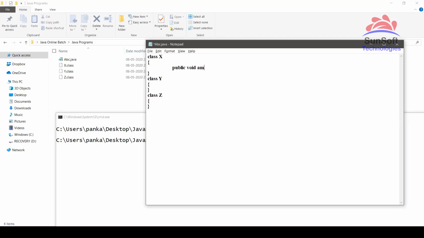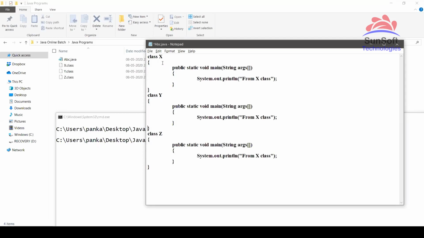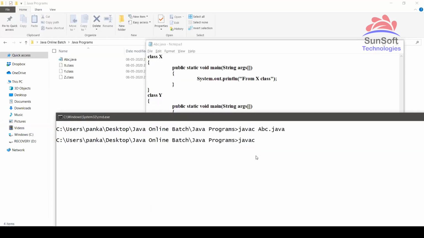Can we have more than one main method in a single program? Another question: can we have more than one main method in a single program? No. And see the proof here. System.out.println from X class. Likewise, I'll put it for all three. So here I'm putting three classes, all three with a main method, in a single program. Just to identify, I'm printing from X class, from Y class, from Z class. And then javac abc.java, so the three new .class files are created now.